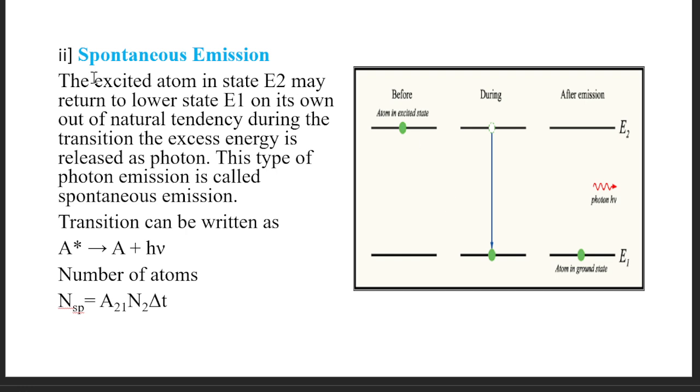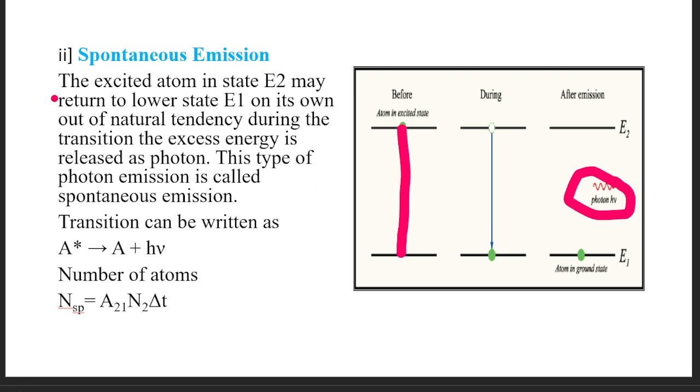Now the next process is spontaneous emission. This spontaneous emission process is a natural process. In this process, what will happen? Initially, the atom is in the excited state. In this excited state, the atom will not stay for long, so it will drop down to the ground state. During this transition from the higher level to the lower level, it will emit a photon of energy h nu, which was absorbed in the initial process, that is the absorption process.